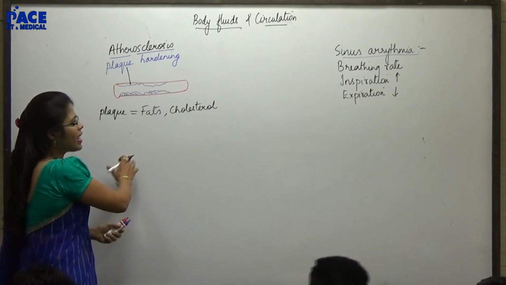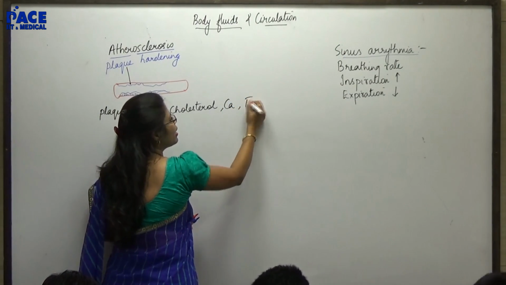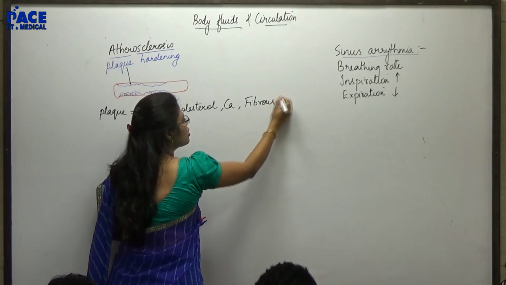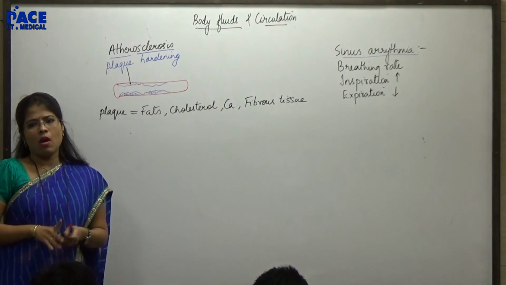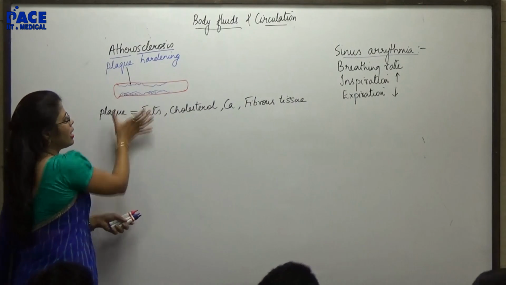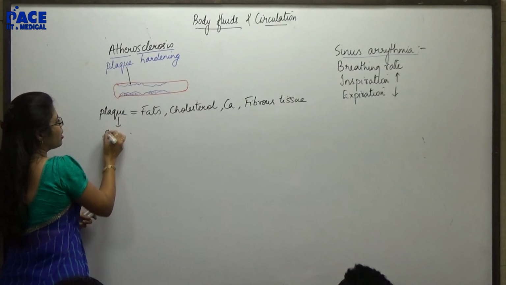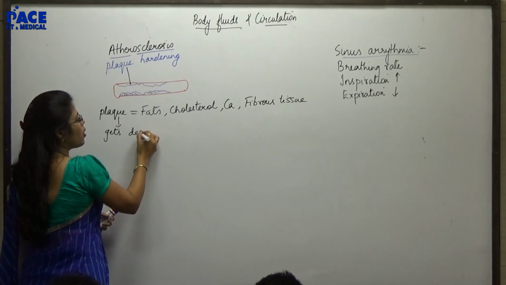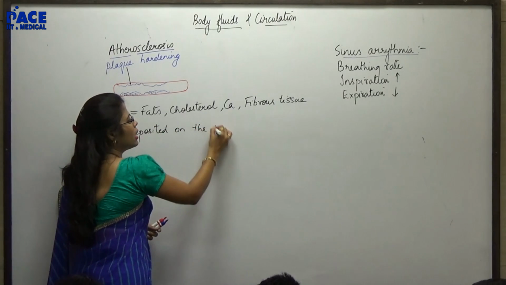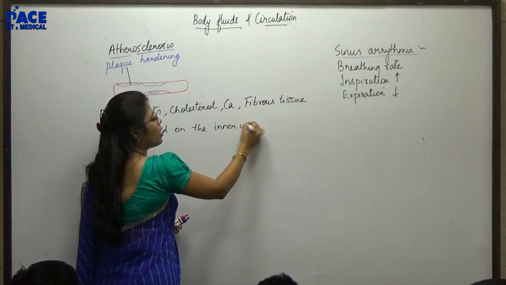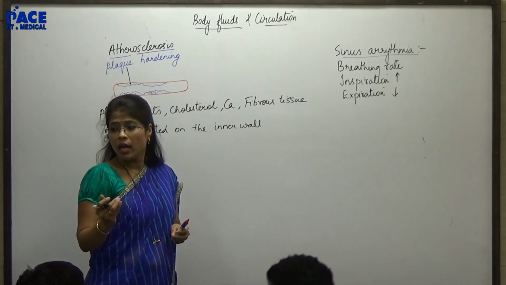So fats plus cholesterol, a certain amount of calcium and fibrous tissue, all this together gets deposited on the inner wall. Plaque gets deposited on the inner wall. Inner wall means which layer am I talking about? Endothelium.